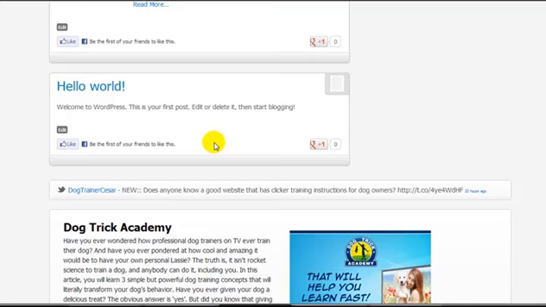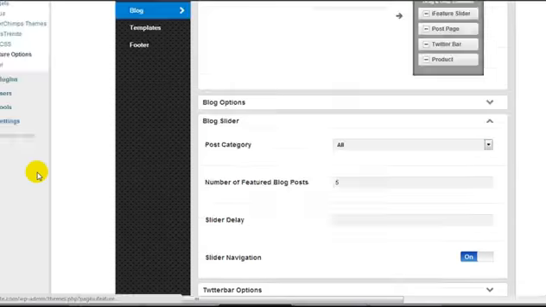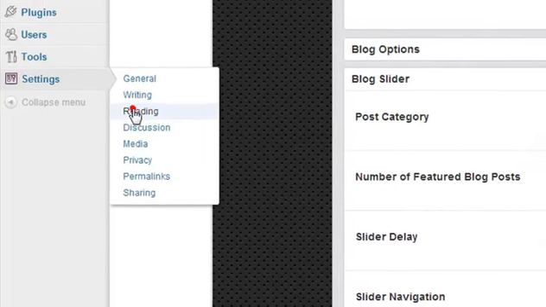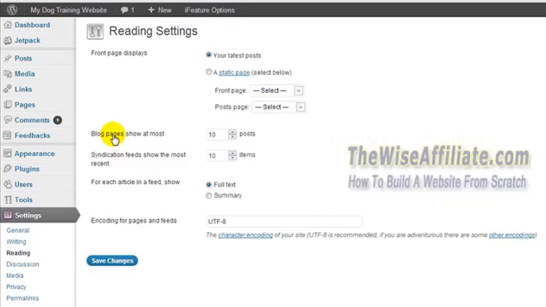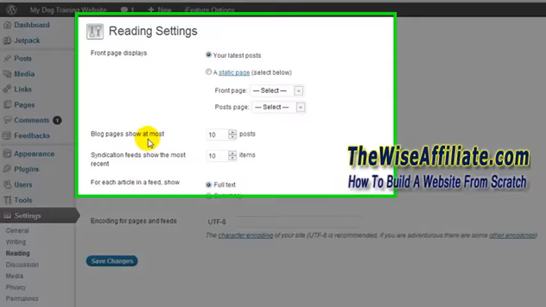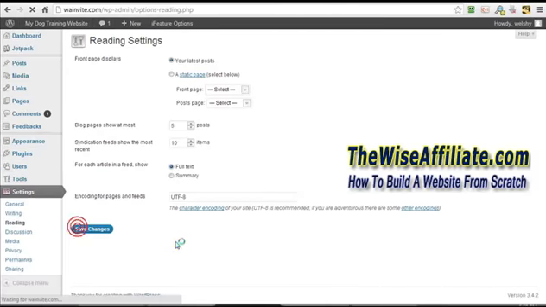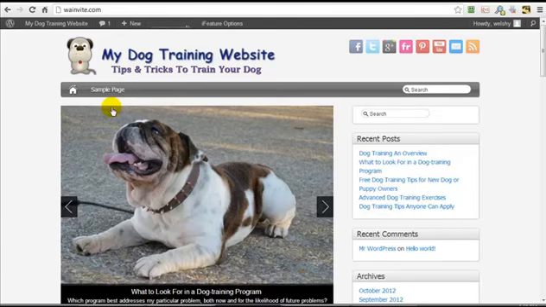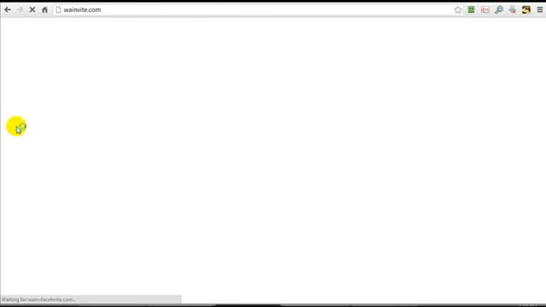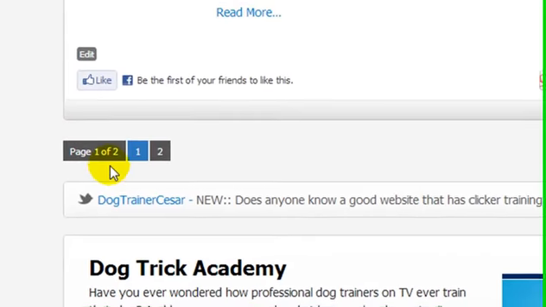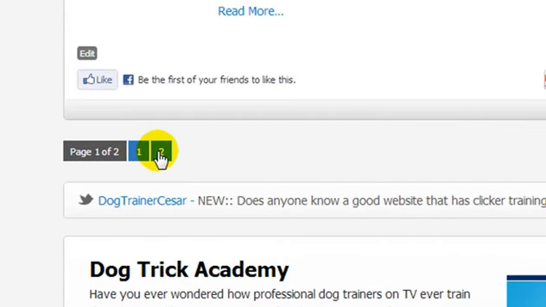Now if I only wanted to show 5 of them or 4 of them, you have to go to a different location to change that. So under settings and reading, you'll see here blog pages shown at most 10 posts. So I'm going to change that to 5 and click Save Changes. Scroll up, I'm going to click on my home icon, and you'll see now that we only have 5 blog posts. It goes on to like page number 2.